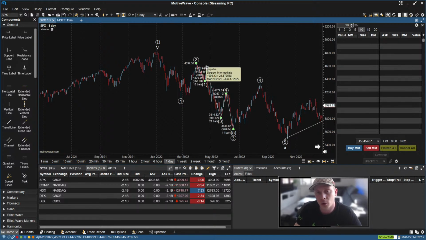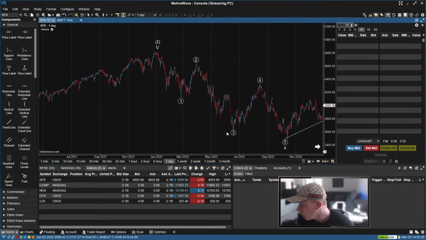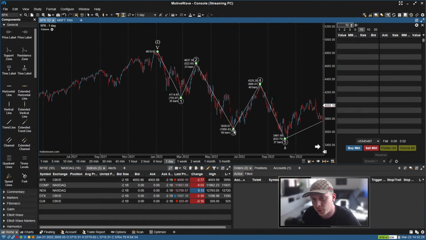And again, we would have to look closer and confirm that impulse as well, but I'm fairly happy with labeling that as an impulse wave more than I am with labeling it as a correction, which then brings us to wave 4. And if you're wondering why I made that mistake, it's one of the common ones, because we're currently labeling downwards, and usually we're looking at an upwards overall direction, and so my brain just didn't switch fast enough. Anyway, which means wave 3 here in that leading diagonal would also check out.